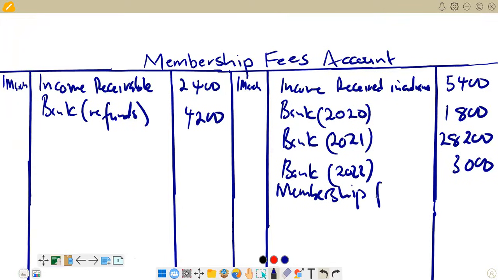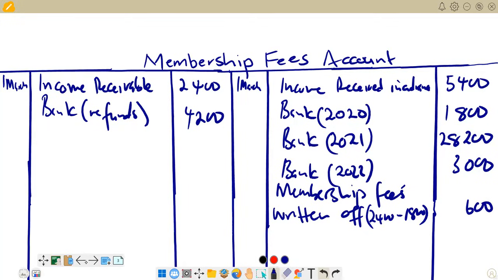Membership fees written off. Remember we said 2,400, subtracted 1,800, and we got 600. So that's what we have on the credit side. Then we go again to check what we have.